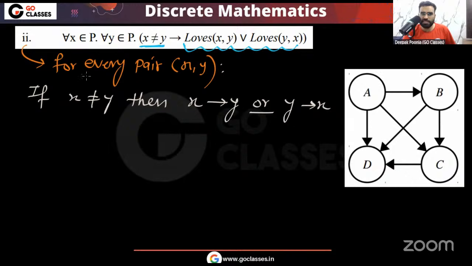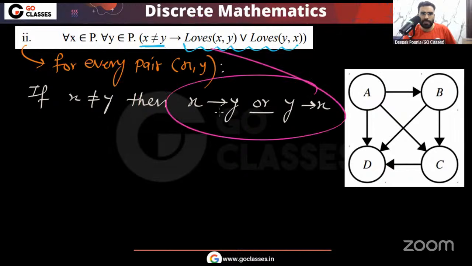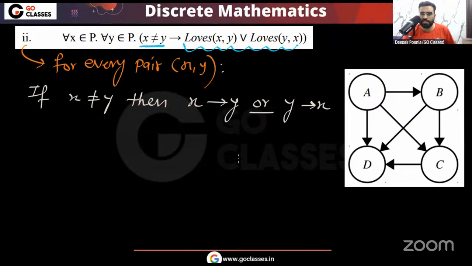Now you tell me, is this statement true? Whatever two elements I take, if they are different, I only care when they are different. If they are same, I don't care. This statement is an implication statement, meaning if LHS is true, then RHS must be true. If x and y are different, then definitely at least one of them should be loving another.